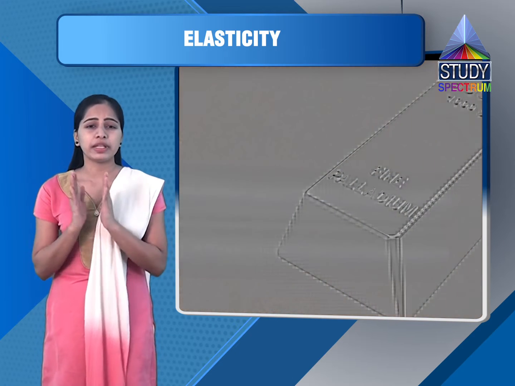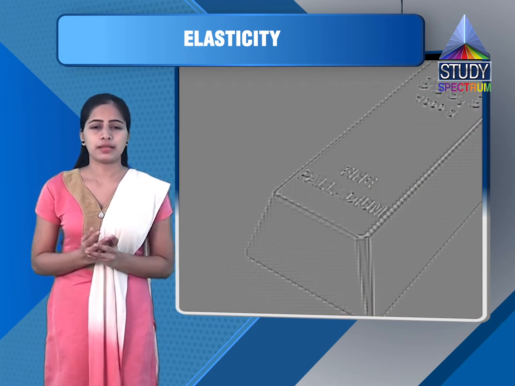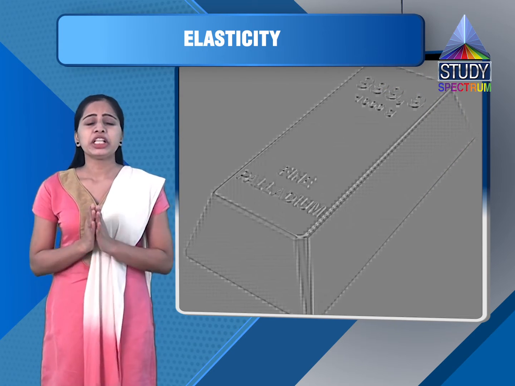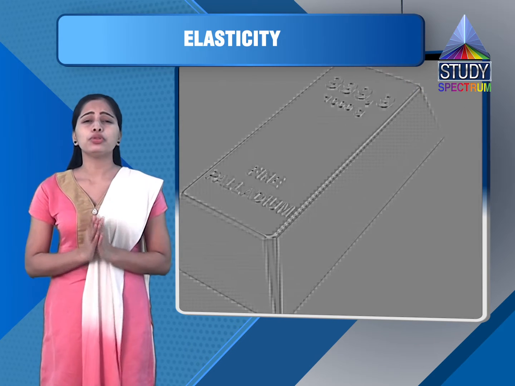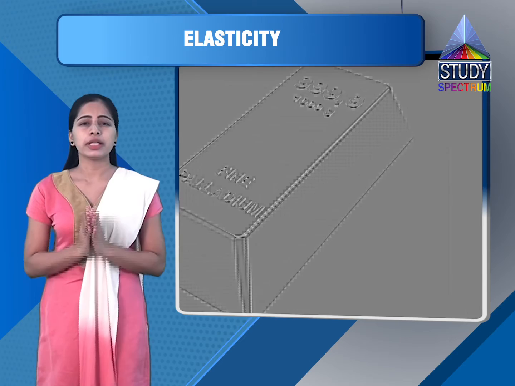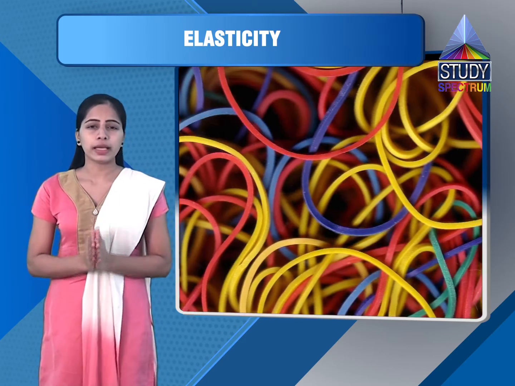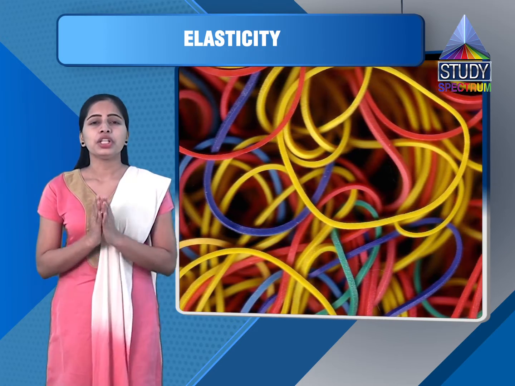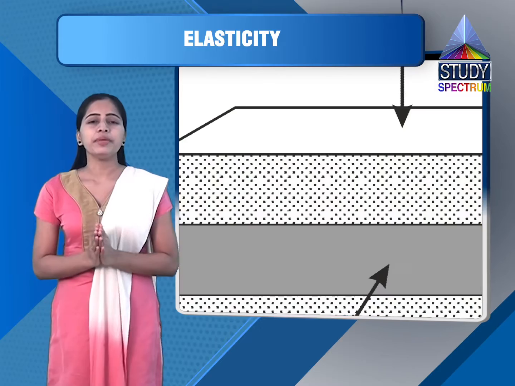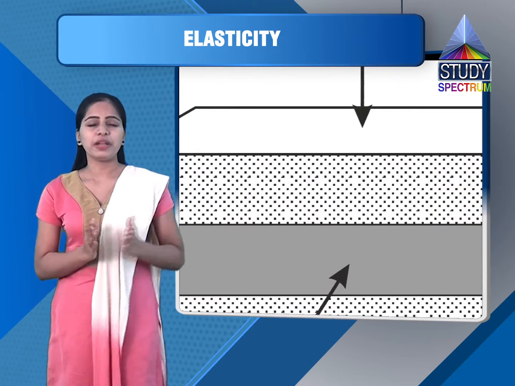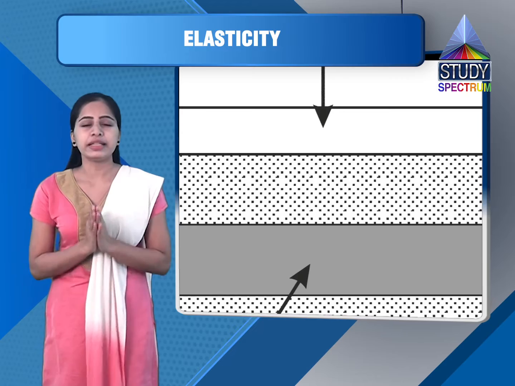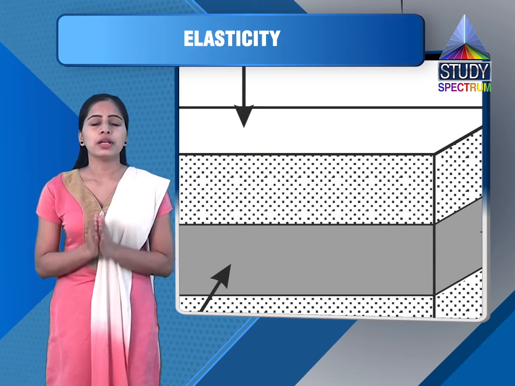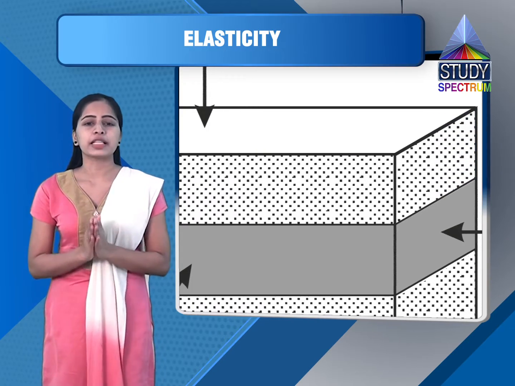It is denoted by capital K, and this is volume elasticity. Now the modulus of elasticity related to change in volume of a body due to applied deforming force is called bulk modulus of elasticity. This modulus of elasticity is related to change in volume. So definitely, as the previous concept, here also we will divide volume stress by volume strain. Now let us see how to obtain the expression.